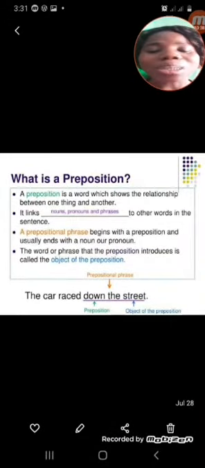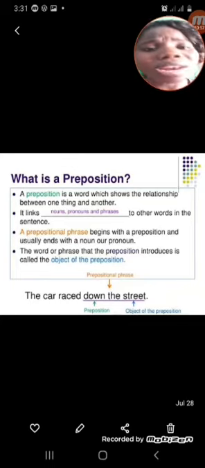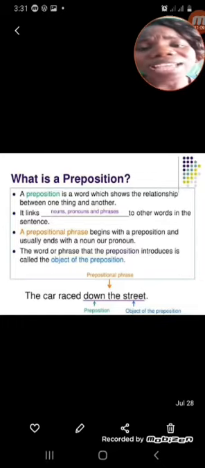Now I want to look at a preposition. I taught you preposition. Yes. When talking about preposition, what is the meaning of preposition? A preposition is a word that shows relationship between one thing and another in the sentence. A preposition shows the relationship that exists between one noun and the other noun in the sentence. And that's why I gave you the song, where is it, where is it? In the bag, in the bag.